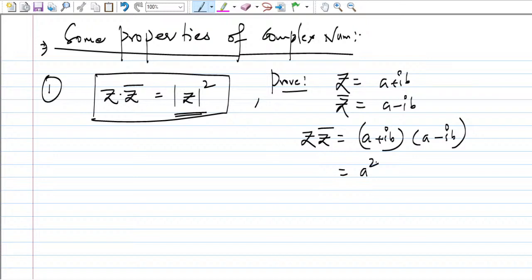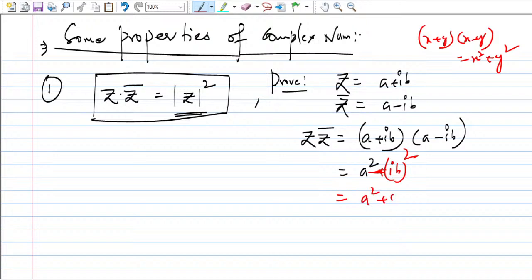So this is like (a plus b)(a minus b), or (x plus y)(x minus y), which is x square minus y square. Here you can write iota b whole square, and this must be minus.